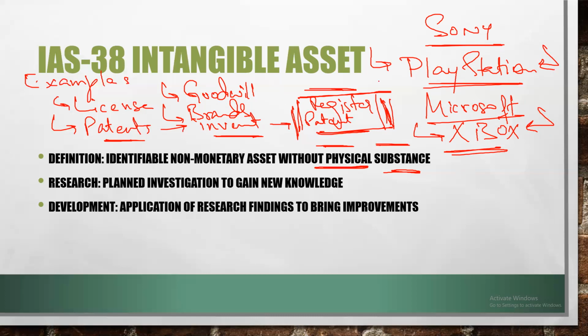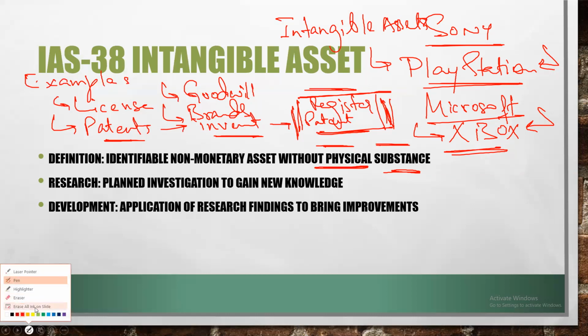Here you need to understand that these are some examples of intangible assets. All these things like goodwill, brand, license, patents, they do not have any physical existence, and these are said to be intangible assets.